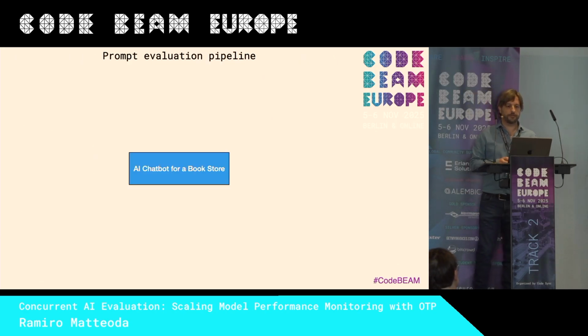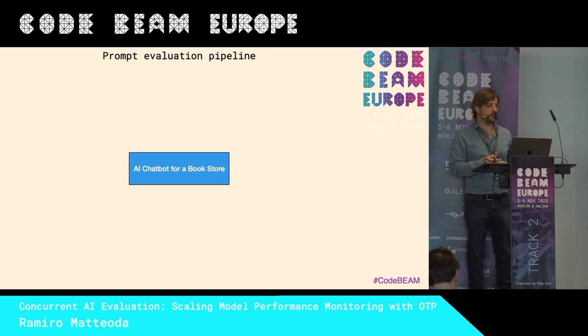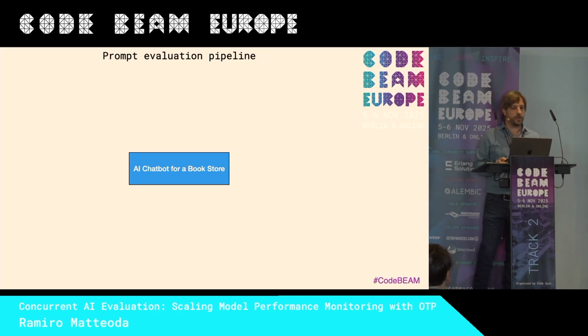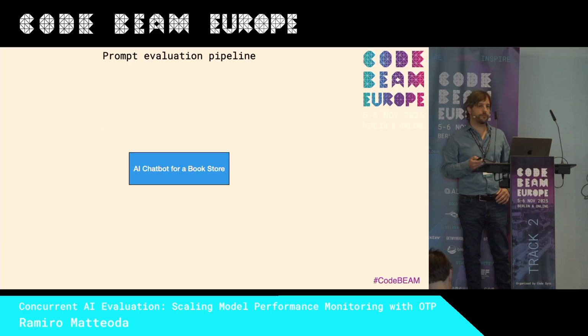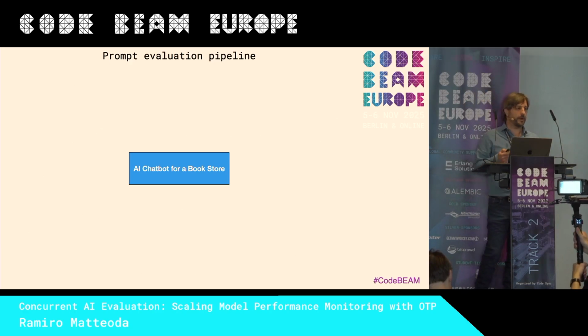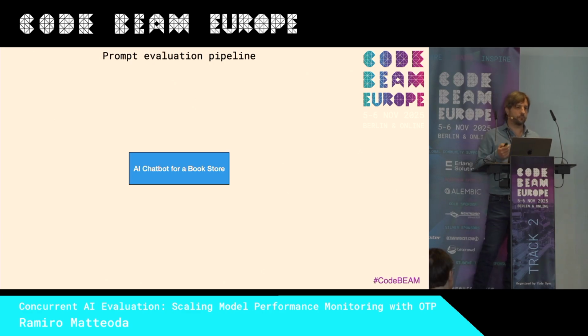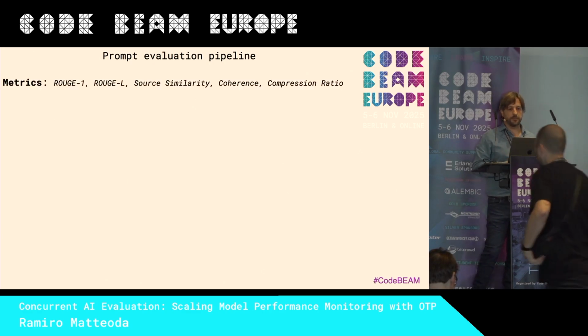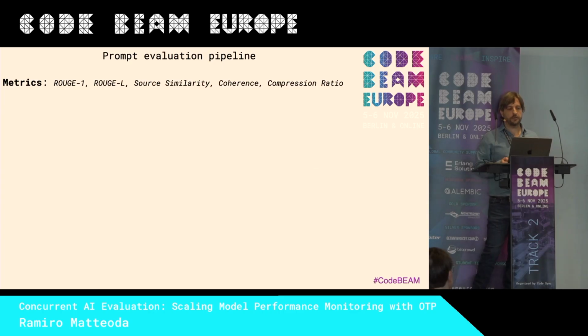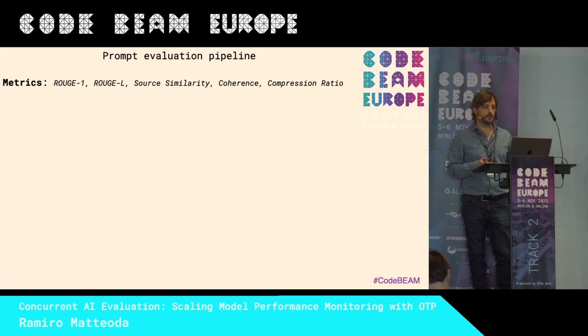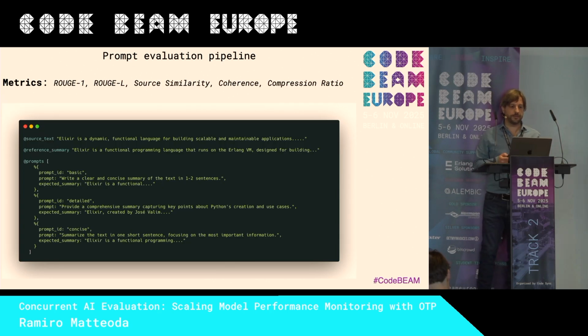So let's go back to our AI chatbot in a bookstore. One method is prompt evaluation. Prompt evaluation is very good for calculating metrics to summarize. In a bookstore, we want the chatbot to summarize the books and understand them. So for prompt evaluation, we have metrics like ROUGE, like source similarity, like compression, and we need the dataset.